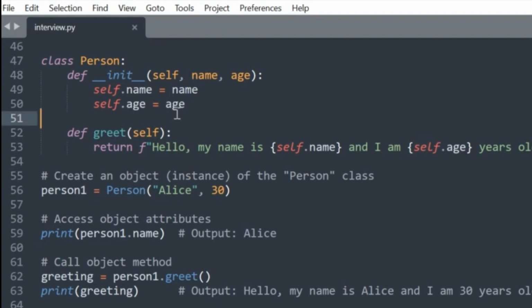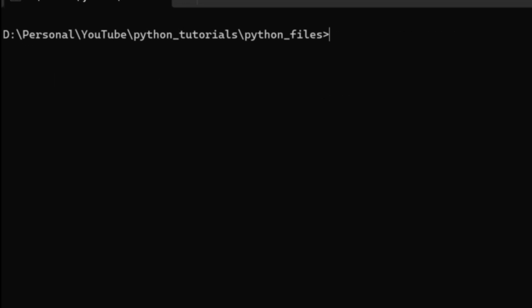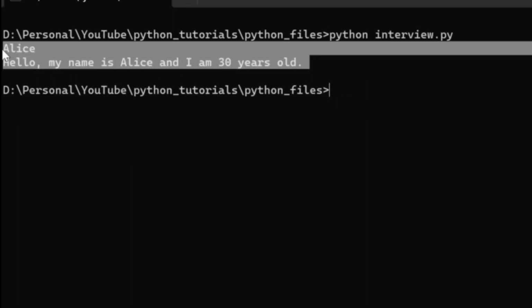In this example, the self parameter is used within the __init__ method to set the attributes self.name and self.age for the object. Later, in the greet method, self is used to access these attributes to construct a personalized greeting message. When you create an object, person1, and call its greet method, self automatically refers to that specific instance of the class, allowing you to work with its unique data and behavior. The self parameter is a crucial component of object-oriented programming in Python, ensuring that methods can interact with instance-specific attributes and methods.